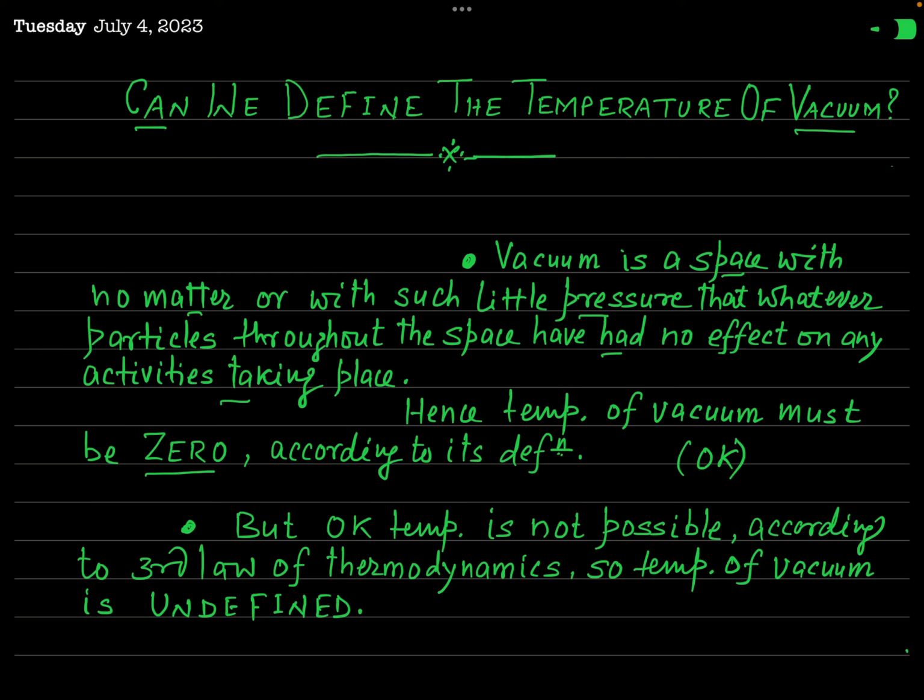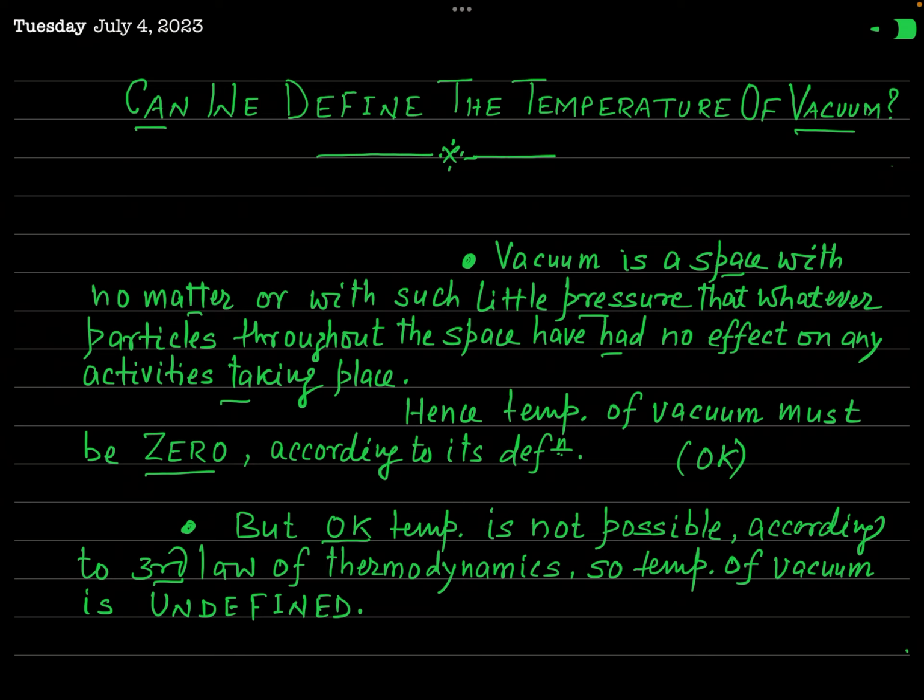But you have definitely studied the third law of thermodynamics. According to the third law of thermodynamics, this 0 Kelvin temperature is not possible. It is impossible. So in terms of the third law of thermodynamics, you must say that the temperature of vacuum cannot be 0 Kelvin because 0 Kelvin temperature is not possible.